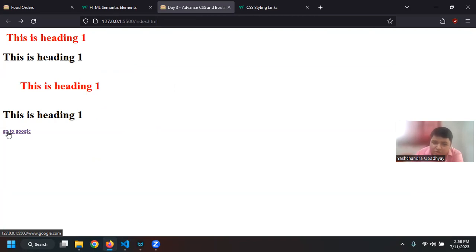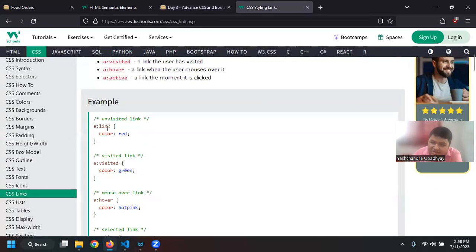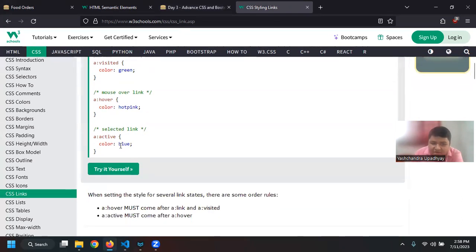What you guys can do is go to your own IDE, make an a tag, and see how things are changing. That will be much better for you to learn CSS, right? So you can also choose the active tag, hover tag, as well as click tag. When you hover over it, this hover is something called a pseudo selector, right? Name of element, name of class, name of ID, then hover or anything after that will be a pseudo selector. There are a lot of pseudo selectors like link, visited, hover, active.